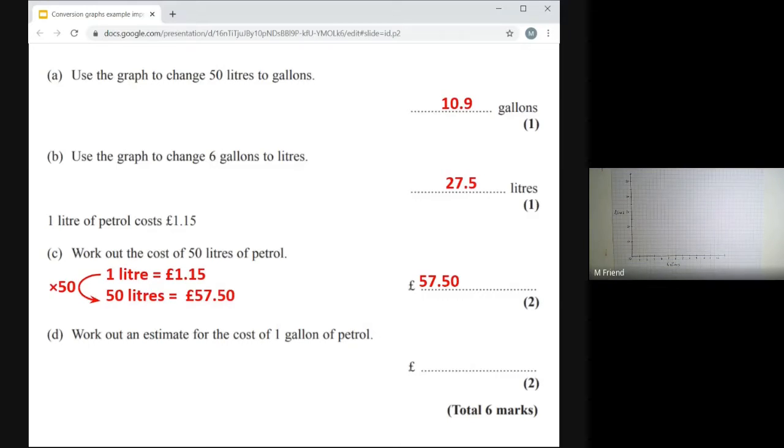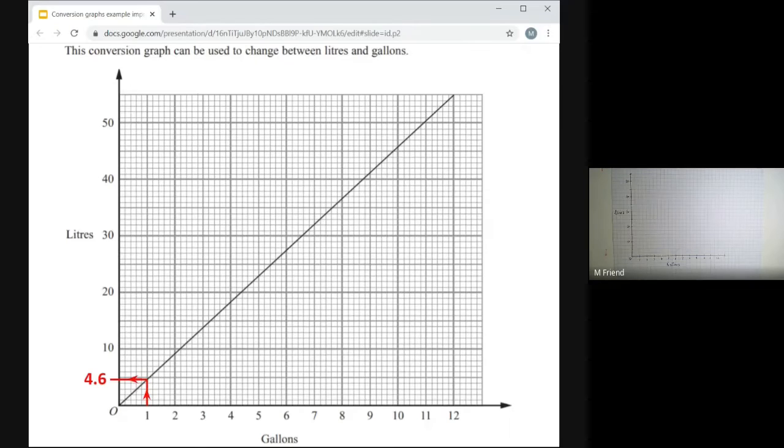Part D: work out an estimate for the cost of 1 gallon of petrol. Now, I haven't got enough information here yet, because the question was only telling me earlier how much a litre costs. I don't know how much a gallon costs. So I probably ought to use the graph to switch the gallons into litres. So let's try that. When you look up 1 gallon, it's 4.6 litres, give or take.